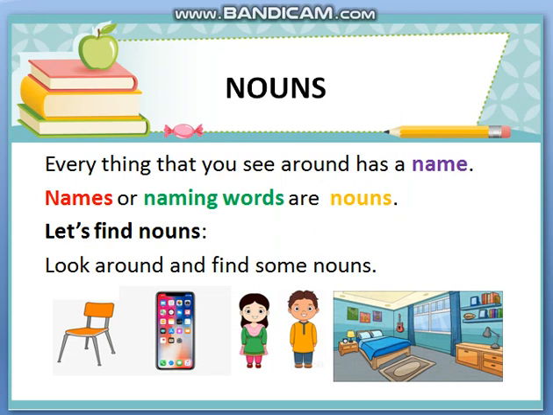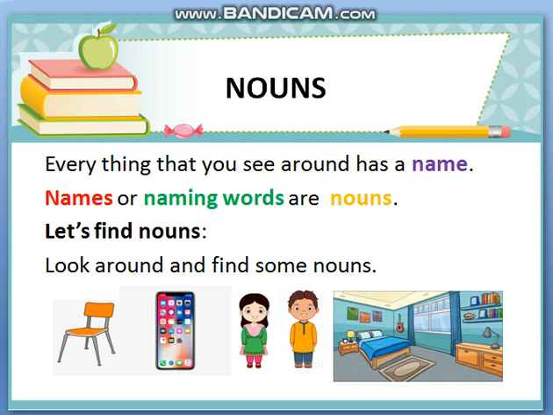I have a laptop in front of me. So it's also a noun because it names a modern gadget. I have people around, for example father, mother, brother, sister. And I have places inside like my bedroom, my living room, my kitchen. And there are places outside the house: a lawn, a ground, a garden, a road. All these are nouns.